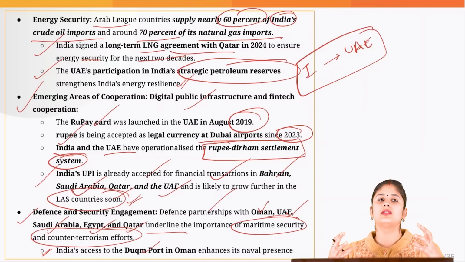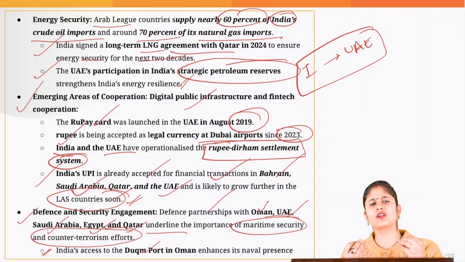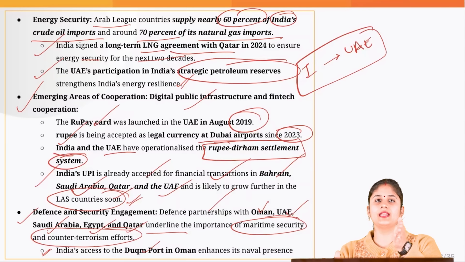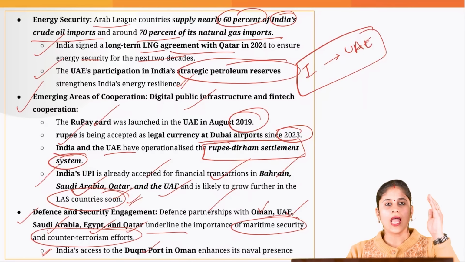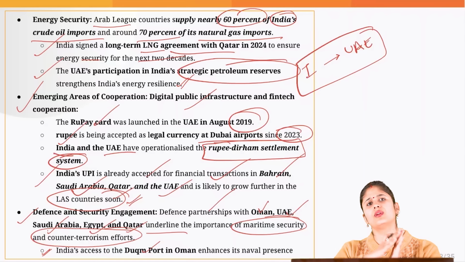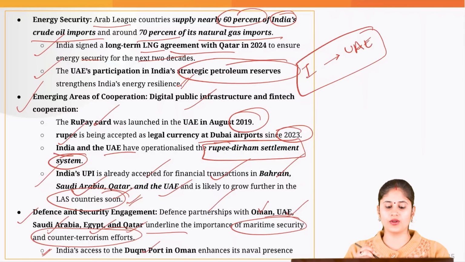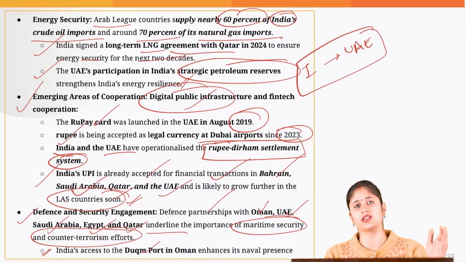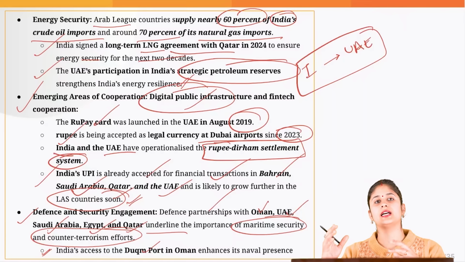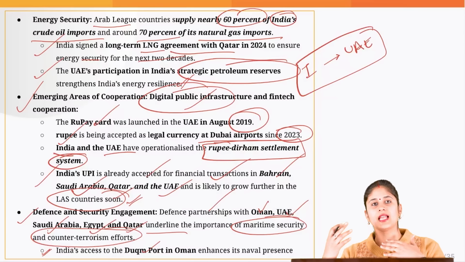Then we should try to come forward and play a role in resolving the regional disputes which are going on. But at the same time, we also need to maintain neutrality when we are dealing with two nations which are in conflict. One more thing, with these countries we should also collaborate in emerging areas. Like what we are doing in digital public infrastructure and fintech, the same sort of cooperation should also be there in emerging areas like robotics and cyber security.